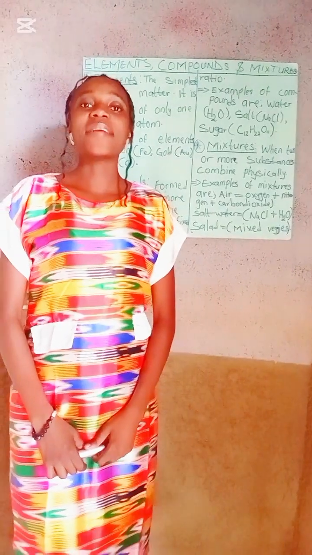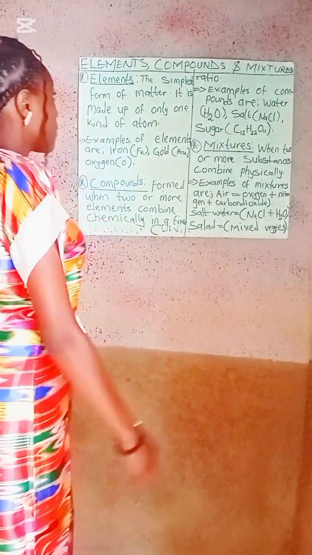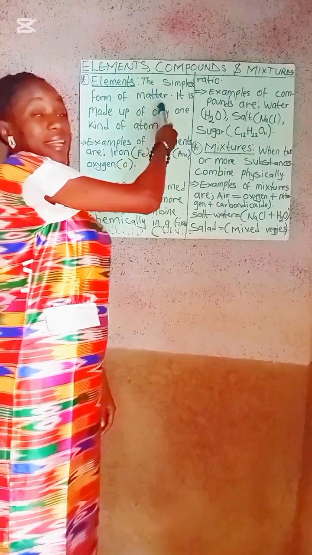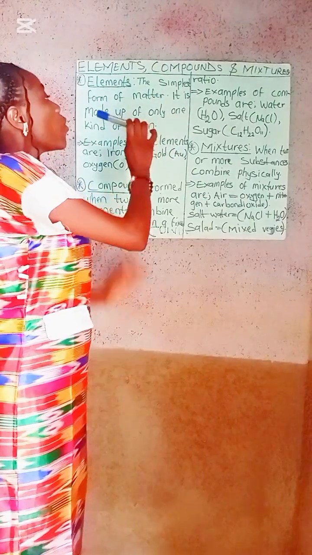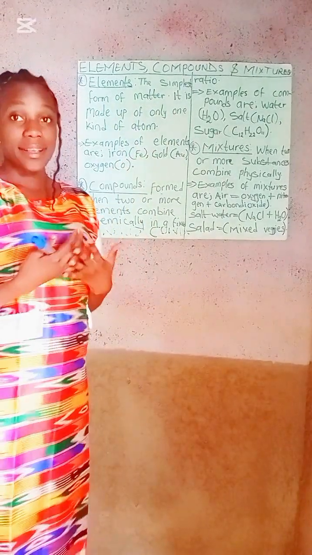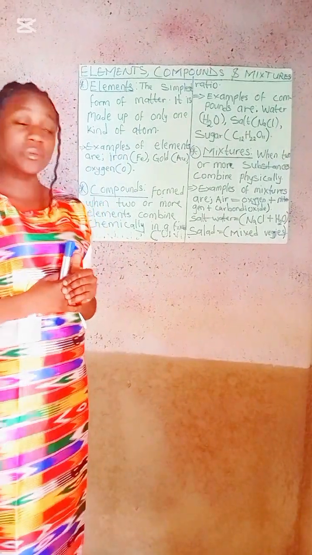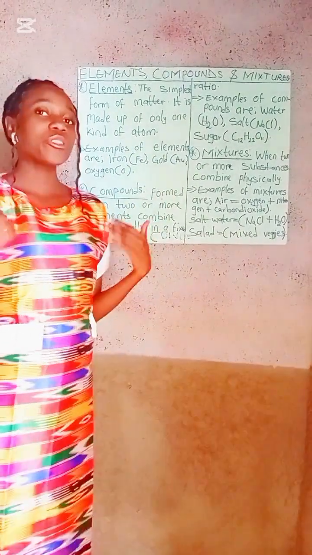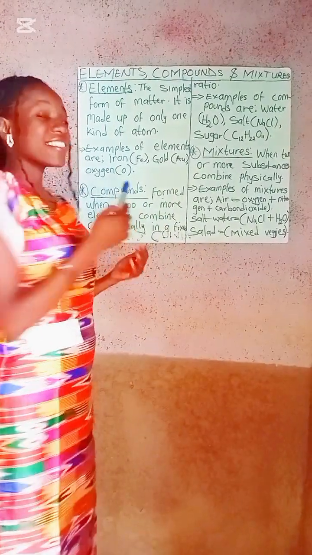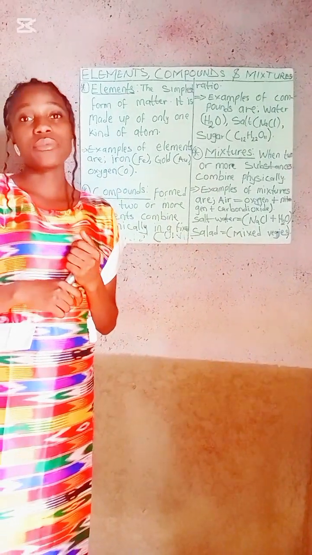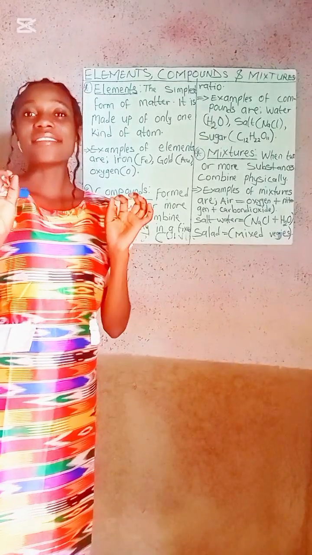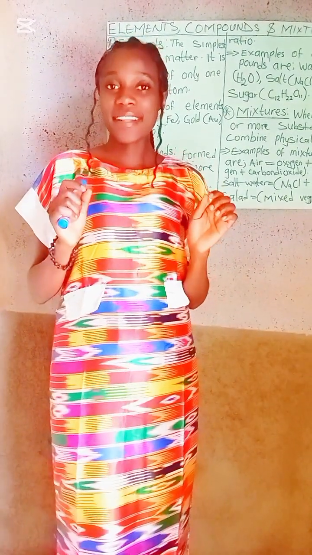First, let's talk about elements. An element is the simplest form of matter. It is made up of only one kind of atom. Examples: we have iron, which we use to make nails, gold, which we use to make jewelry, and the oxygen we breathe. These are examples of elements, and they exist alone. You cannot break an element down into any simpler form by chemical or physical means. It is already in its simplest form.